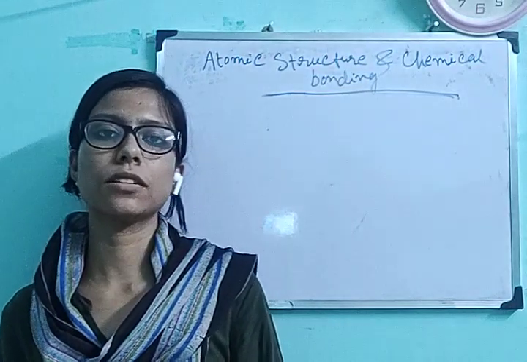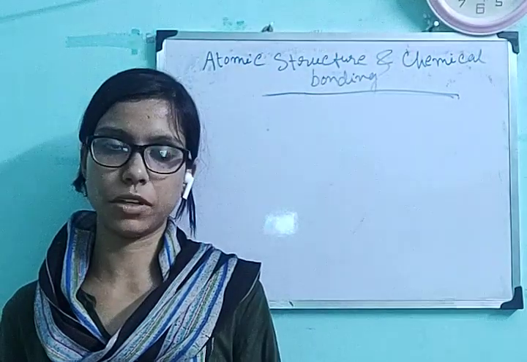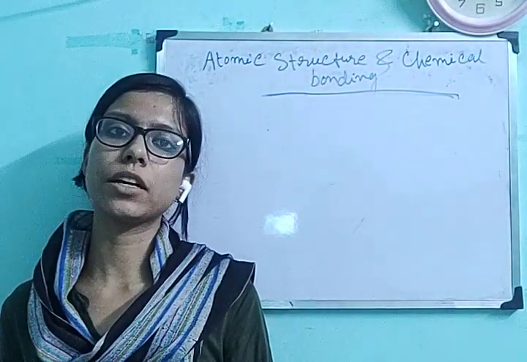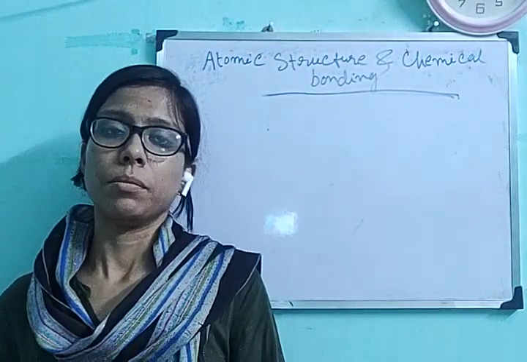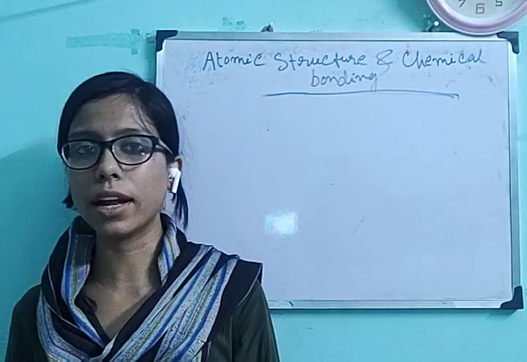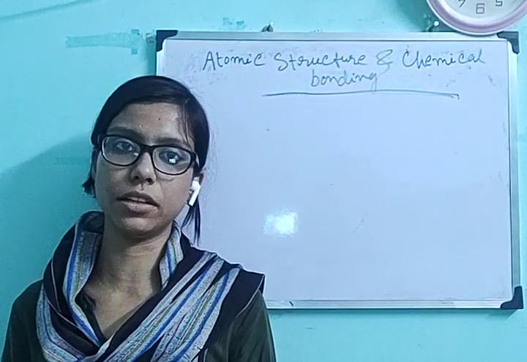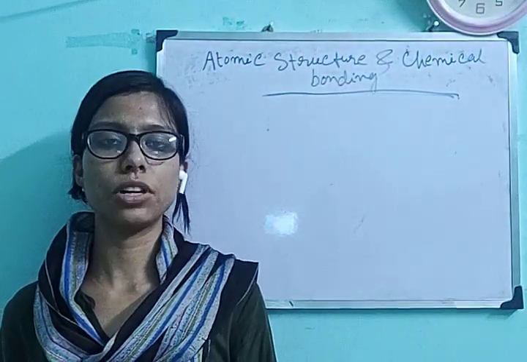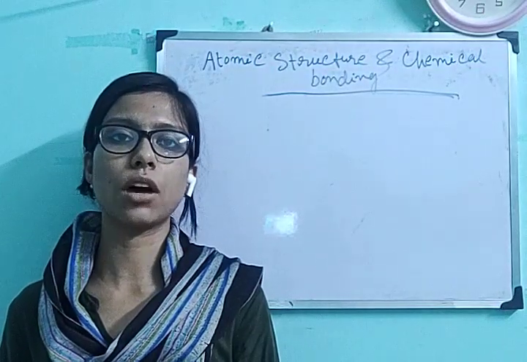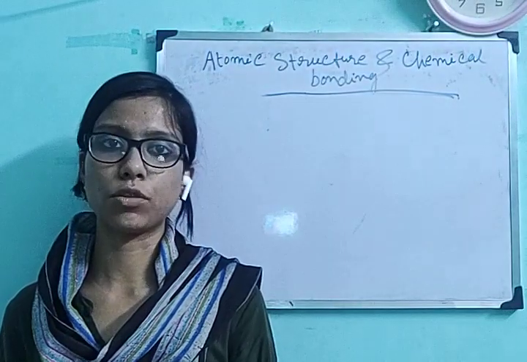In your previous classes, I have explained about the Rutherford's atomic model's gold foil scattering experiment. In that experiment, Rutherford found that most of the alpha particles are going in a straight line. Very few particles are deflecting at a very small angle, and very few particles are deflecting at an angle 180 degree. So based upon these three observations, Rutherford made an atomic model. So today we will list out these observations and the postulates of Rutherford's atomic model.